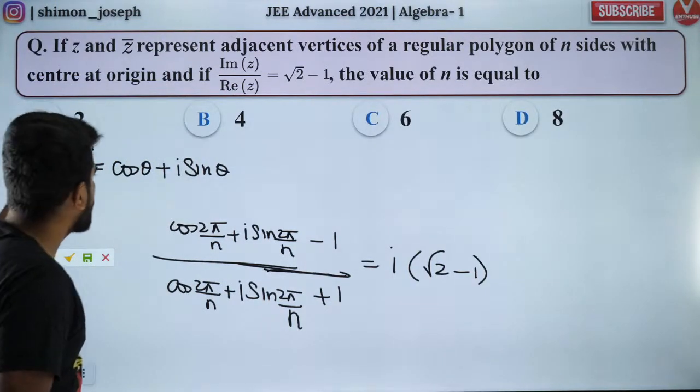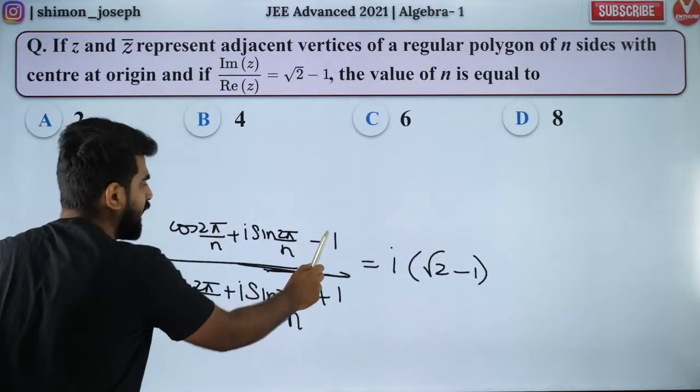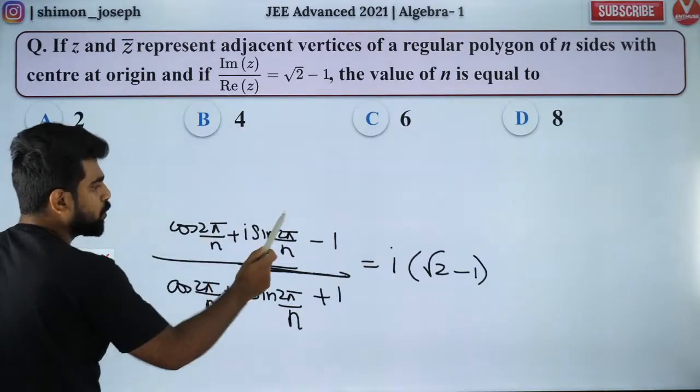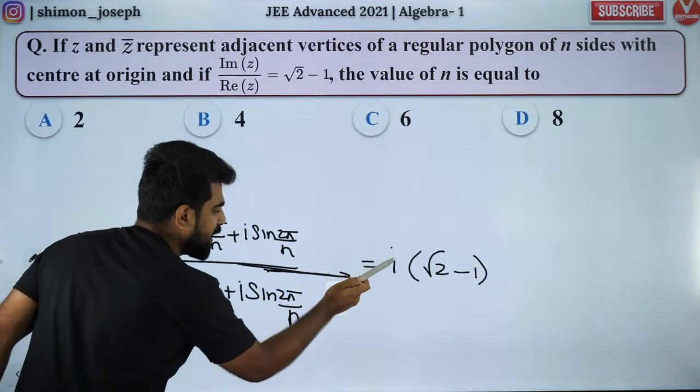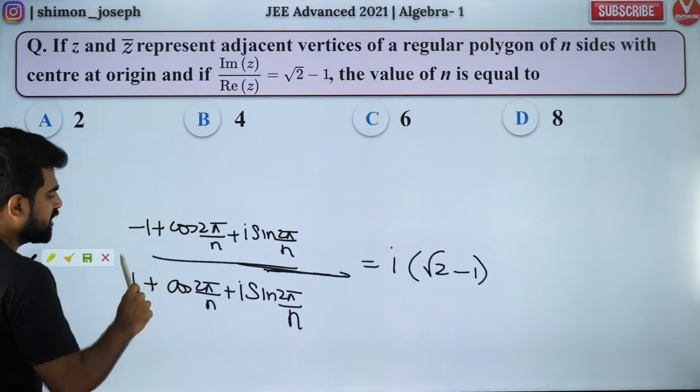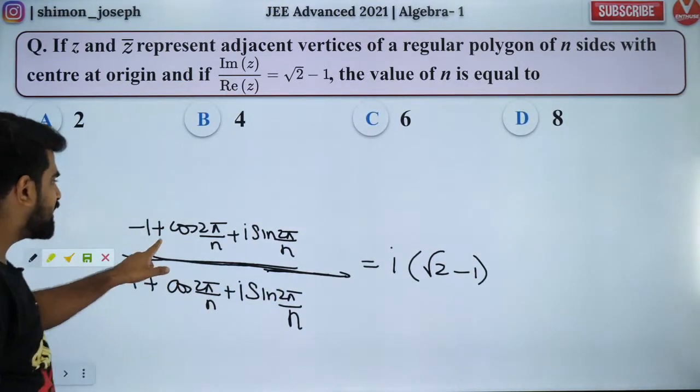Okay. So, guys, I hope you're all clear. Now, combine the real part. So, I will take the minus 1 and club it over here. I'll put minus 1 plus this, and this plus 1, I'll bring it here. So, this is what I have. Now, let's simplify it.